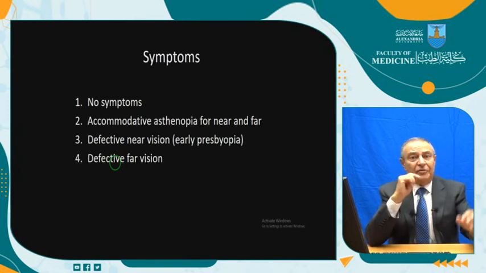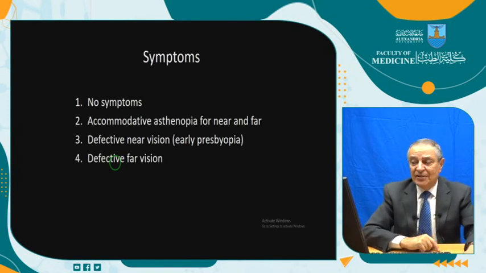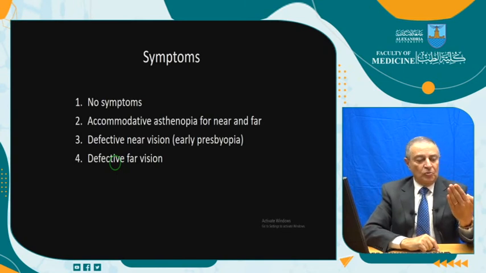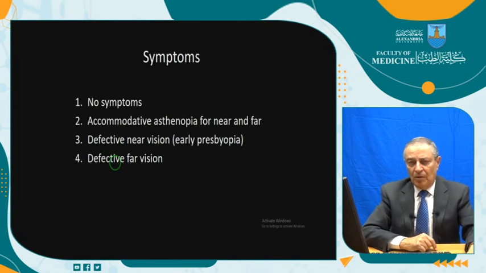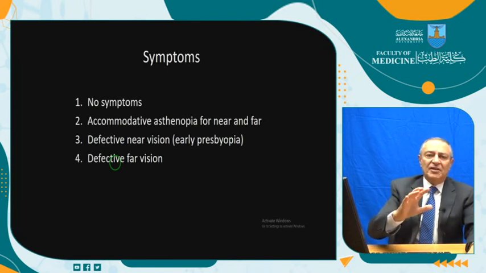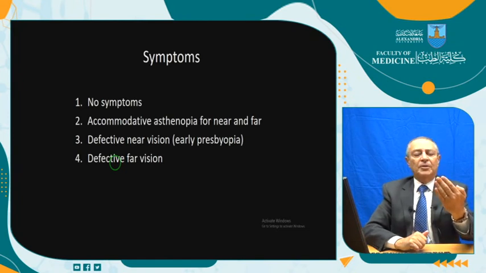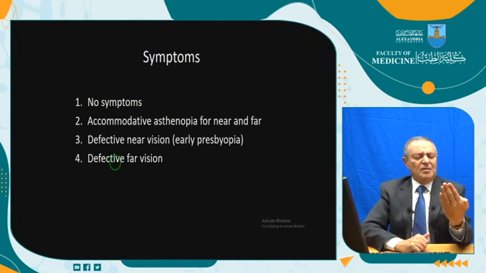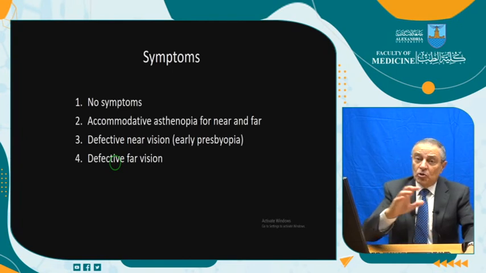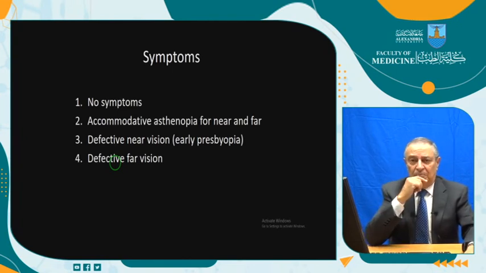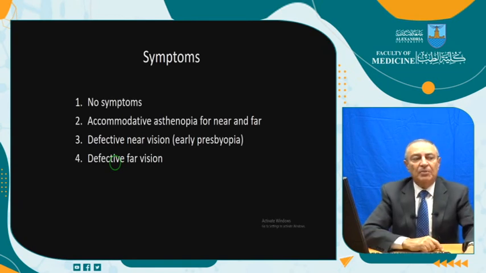In hypermetrope, there is difficulty in reading. That's why there is accommodative asthenopia for near to start with, and then also for far when he is getting older and older. By the age of 36, 37, there will be early presbyopia. What is presbyopia? That the things nearer will not be properly focused, and he has to hold things further away. This usually happens in emmetropes by the 40s, 41, 42. In hypermetropes earlier, it can be 35, 36. In myopes later.